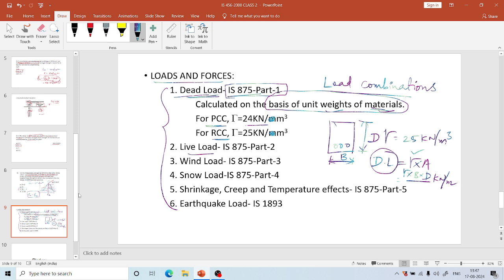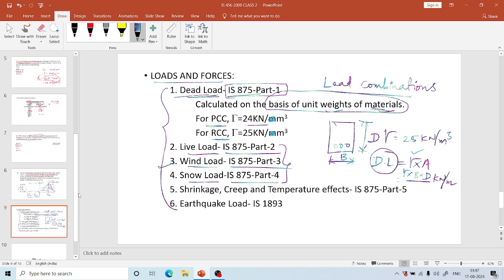For live load we can take the values from IS 875 Part 2, wind load IS 875 Part 3, and snow load IS 875 Part 4. We have to remember these parts because they may ask directly in the exam about the code book related to wind load, like that.